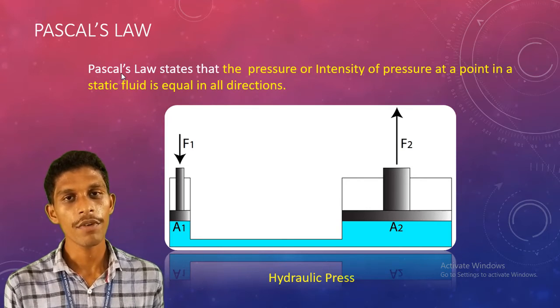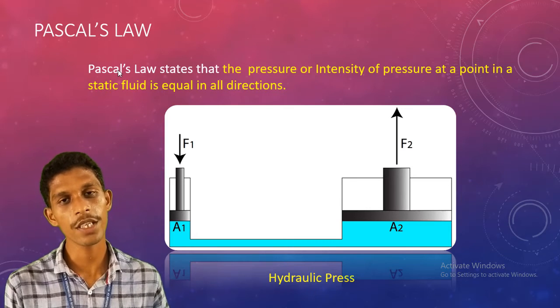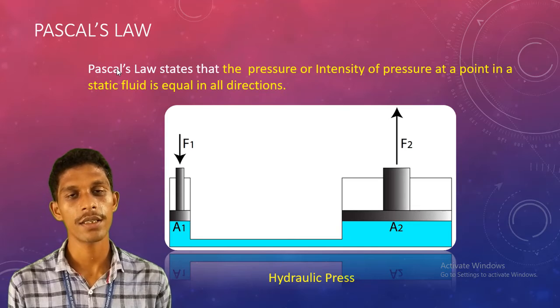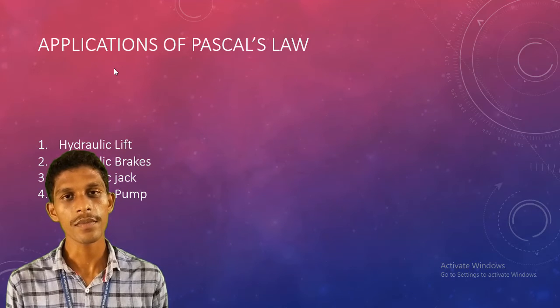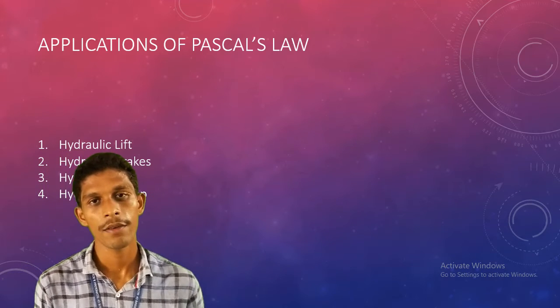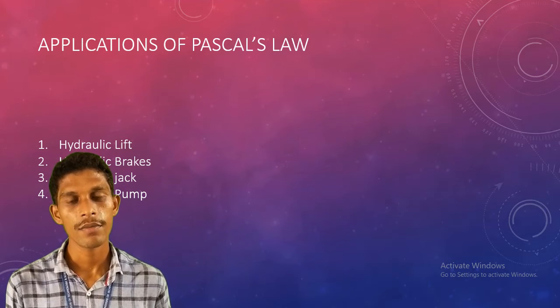So wherever you calculate the pressure in this system, it will be equal in all directions. That is the speciality of Pascal's law. Let us see some applications of Pascal's law.